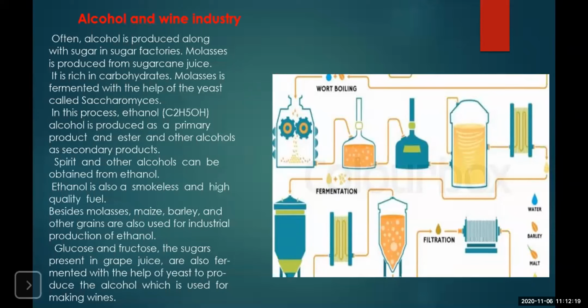Okay, so basically all those grains or fruits in which there is a high quantity of sugar can be utilized for the alcohol industry or for the wine industry. Now, you all know that there are many wineries in the Nashik area of Maharashtra.